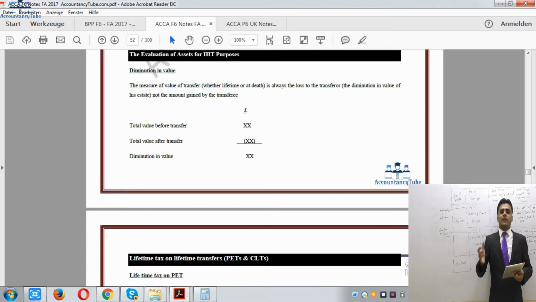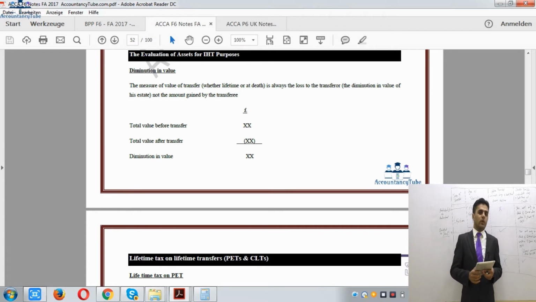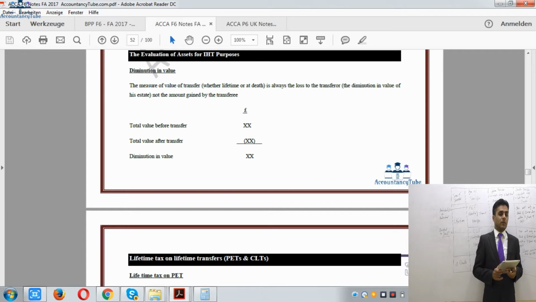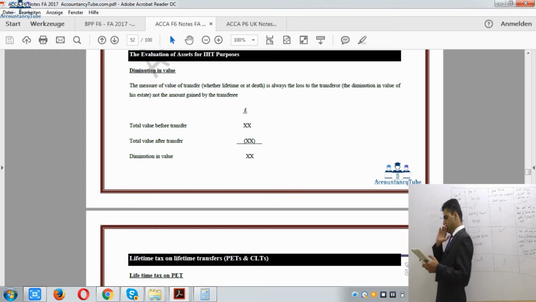There could be circumstances when the examiner gives you a scenario that an individual had 70% shareholding, then transferred 20% of that, so the remaining shareholding is 50%. In that case, you will have to see what is the value before the transfer and what is the value after the transfer. The difference is going to be the diminution in value, and that is going to be the gift value for IHT purposes.